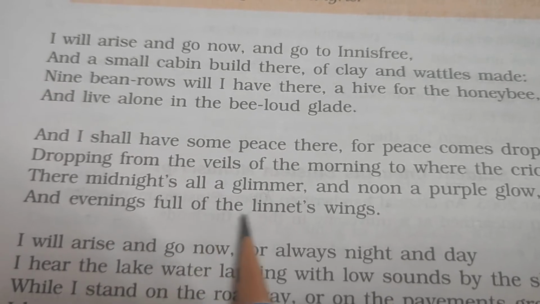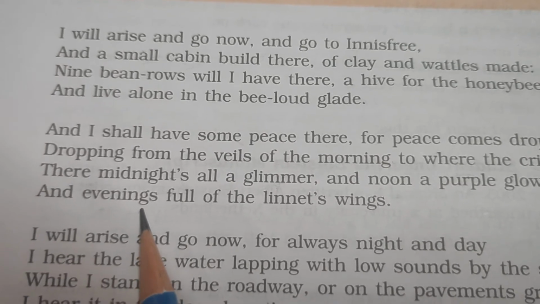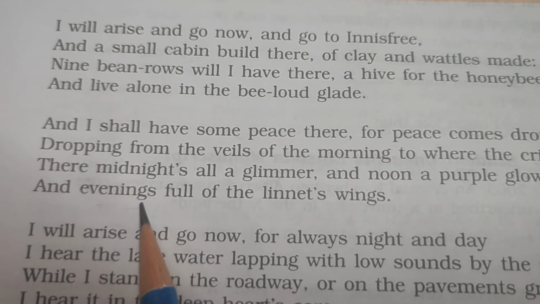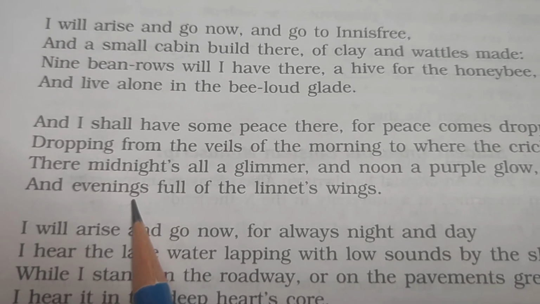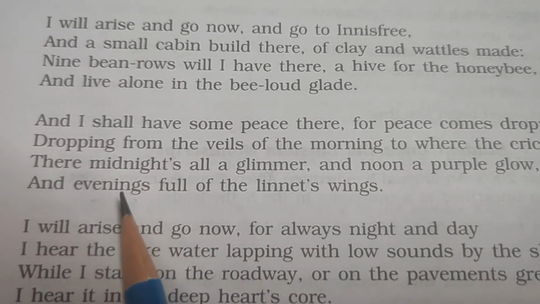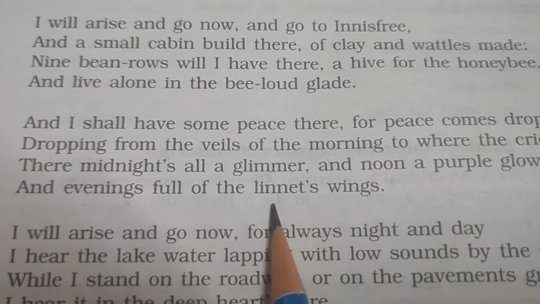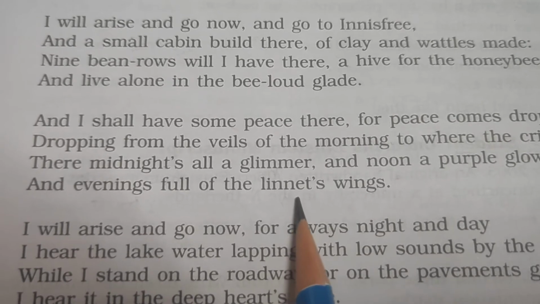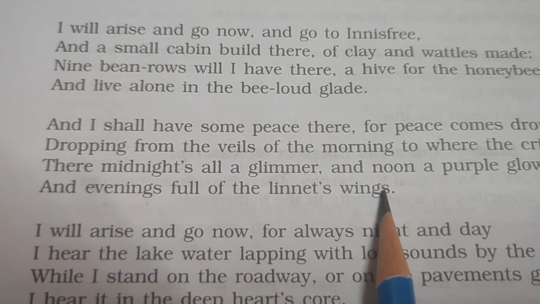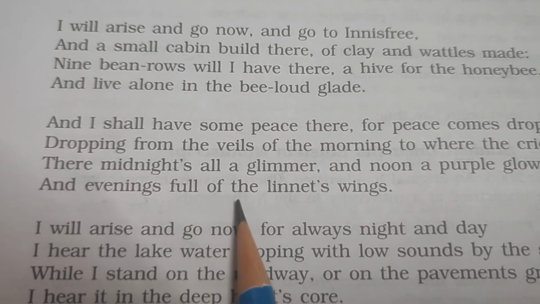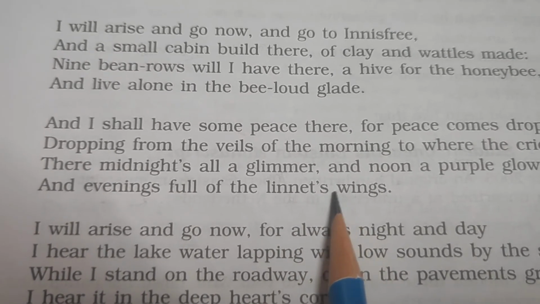And evenings full of the linnet's wings. During the evening, when all the birds will return to their home, their nest, then the poet will also have his peace while seeing those beautiful scenes. Linnet is a kind of small bird, and wings means they will be flying in the sky. They will be returning to their nest, and seeing this beautiful scenery, the poet will find his peace. He will be happy in his mind.